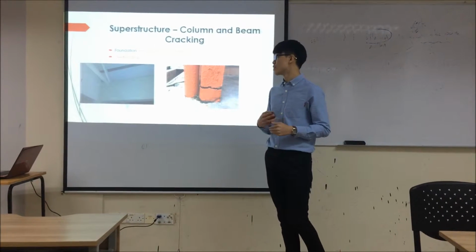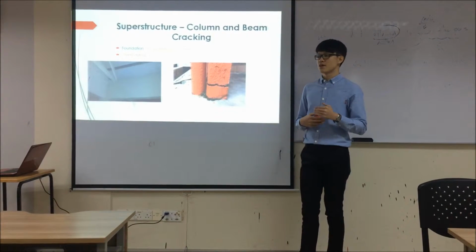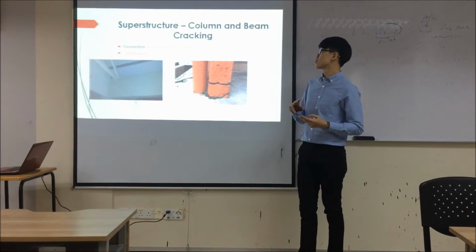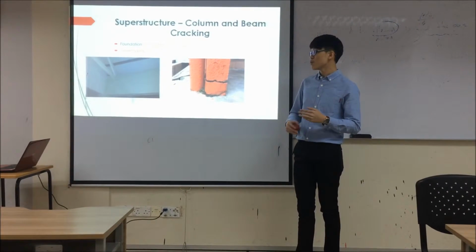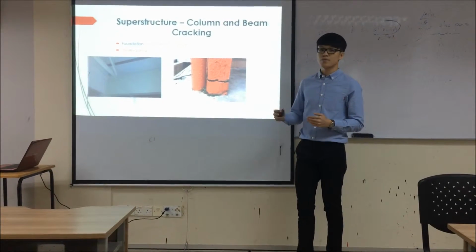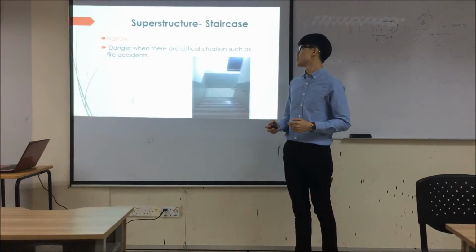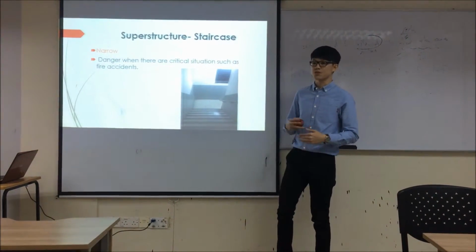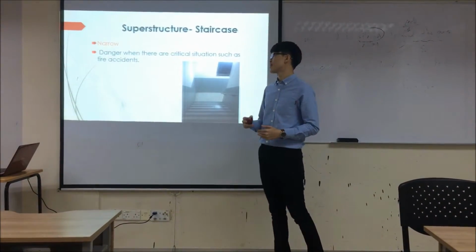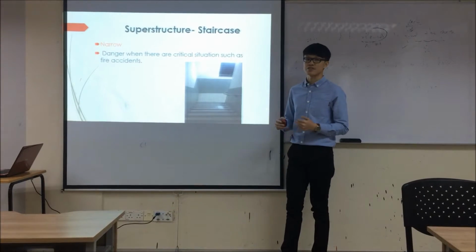Foundation and counter movement are the parents problem that cause column and beam cracking. And besides, overloading also will cause column and beam crack. Last is staircase that installed in the accommodation are too narrow. So it is dangerous when there are critical situations such as fire assistance.